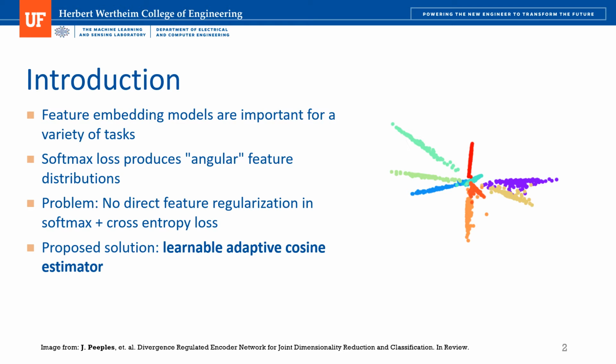As currently constructed, the softmax plus cross entropy loss functions have no inherent property to consider the intra-class and inter-class relationships that are present within our data. To improve the discriminative power of the features that we're learning, as well as to use the angular information that's present within our data, we propose the Learnable Adaptive Cosine Estimator.